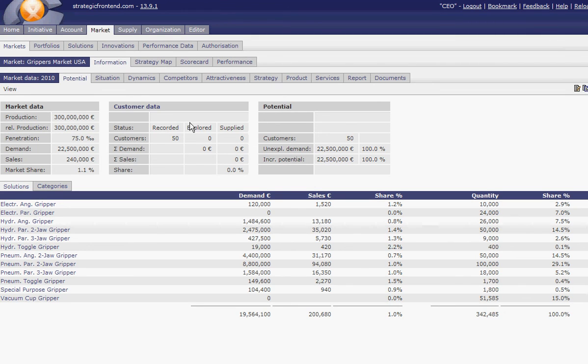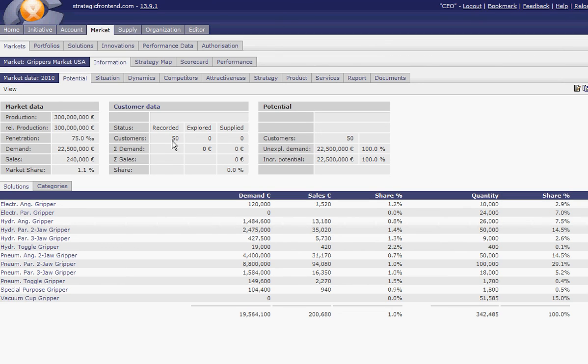So this gives you an opportunity of finding white spaces of potential if you compare what is the total available market and what customers you have explored or supplied, and which are theoretically possible.